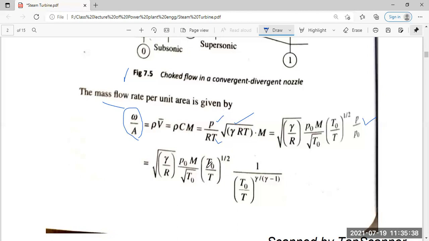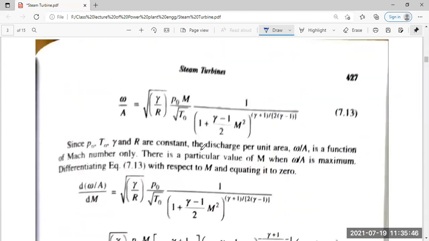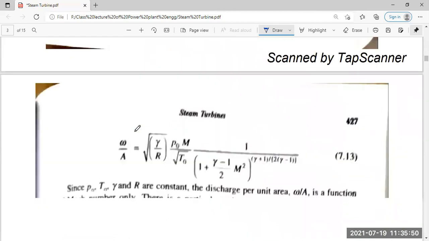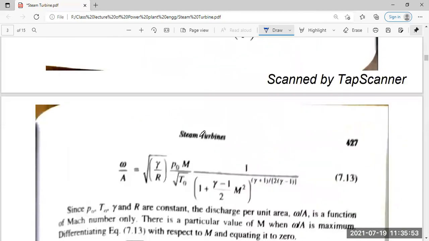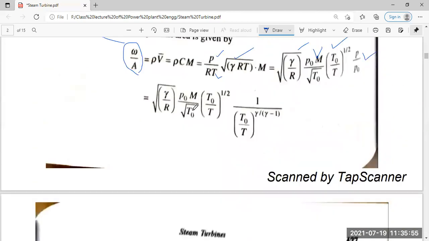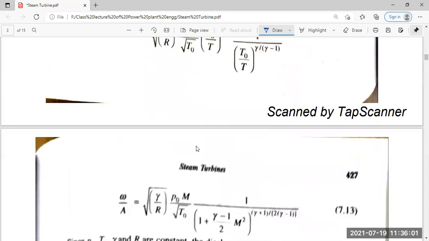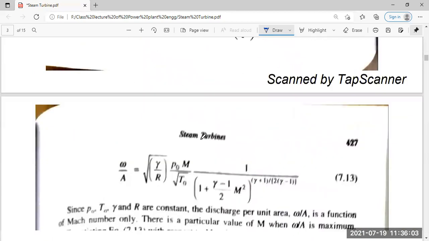So we are replacing them, and the other parts remain as they are. Now, omega by A becomes gamma, and the first and second terms remain, but from the third term we are replacing